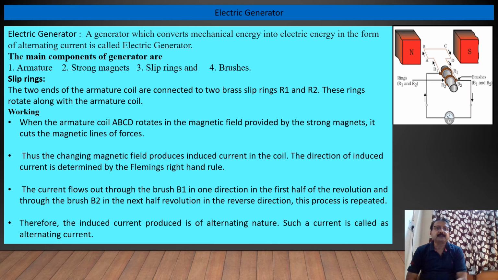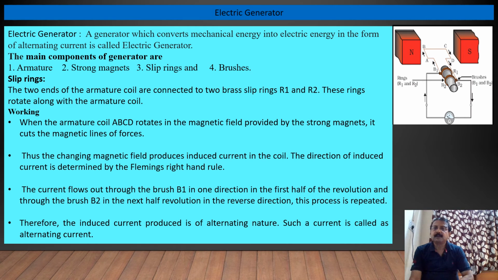The two ends of the armature coil are connected to two slip rings R1 and R2. These rings rotate along with the armature coil, which you can see here in the figure. The coil is ABCD.